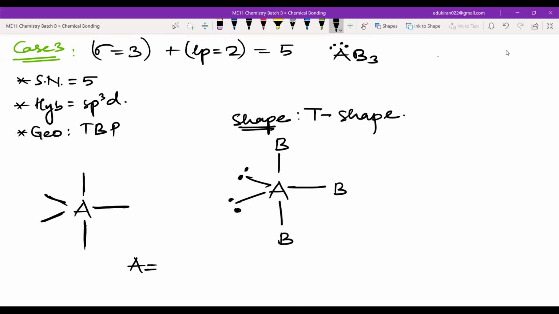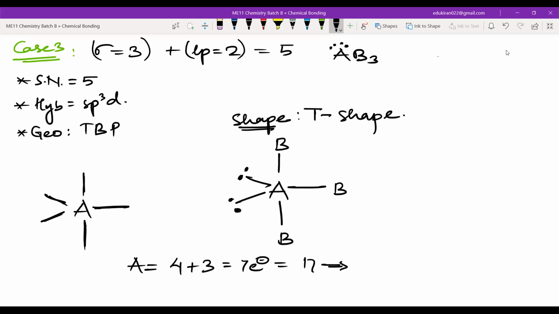Now tell me, which element is A? Or which elements can be A? Which group's element can be A? Group 17. Halogen. Yes, halogens, correct. So we have 4 non-bonding electrons plus 3 bonding electrons. That means 7 electron pairs should be in the valence shell. That is why this is group 17.